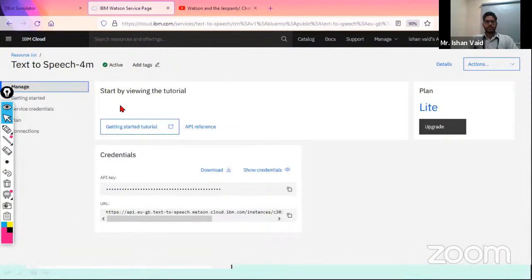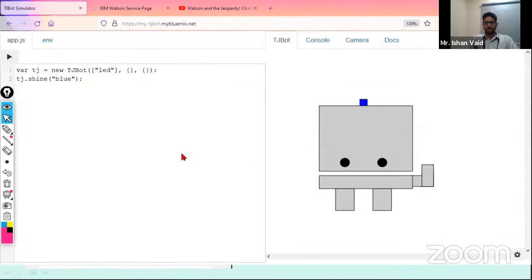Now this is one part of how we can work with this. So today we have to work with text to speech, meaning whatever is written will get converted into speech. Okay, so here I'm having some credentials and this is my simulator. Now this particular simulator will convert my text to speech. How it will be converting and how we have to do this.